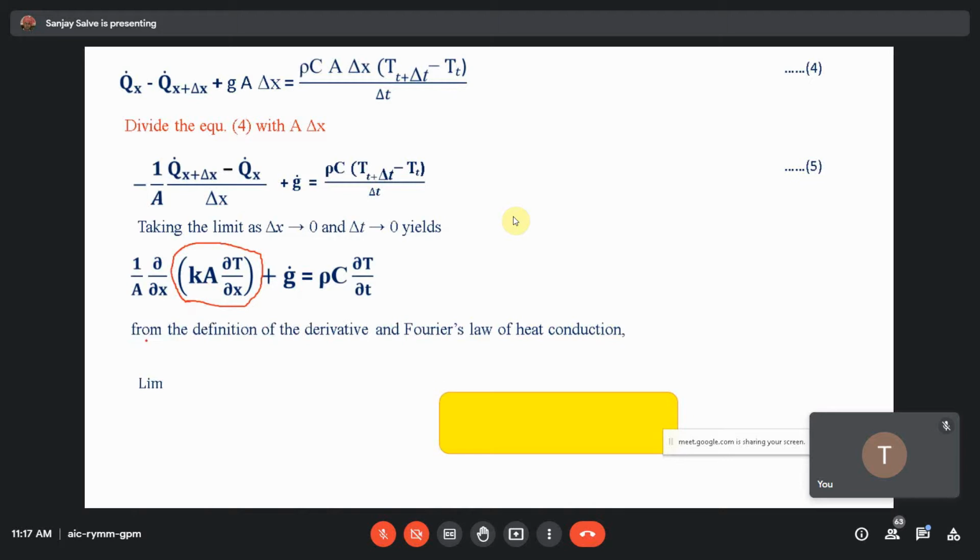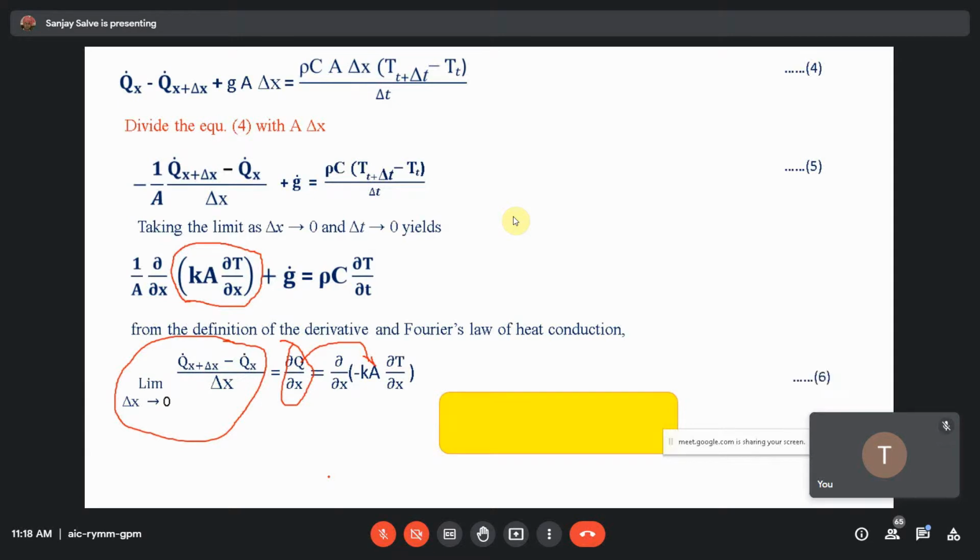From the definition of derivative and Fourier's law of heat conduction, I know that Q dot x plus del x minus Qx upon del x is equal to del Q by del x, right? Yes, any doubt with this? Where limit delta x tends to 0. So as per the definition of derivative, we can write this term, and then put the value of Q as per Fourier's law. Q is equal to minus k A dT by dx. Is it correct? Yes, it is absolutely correct.